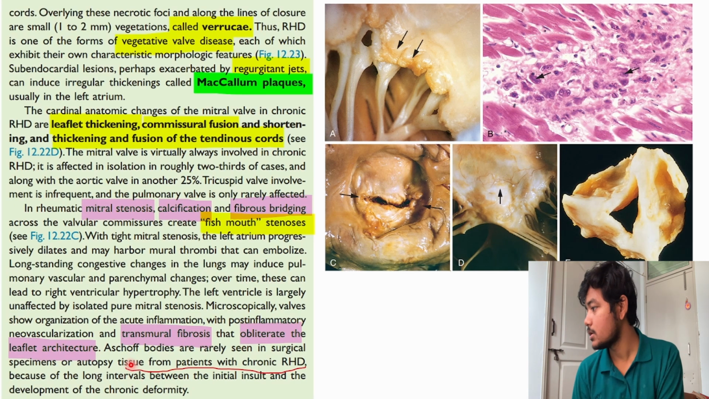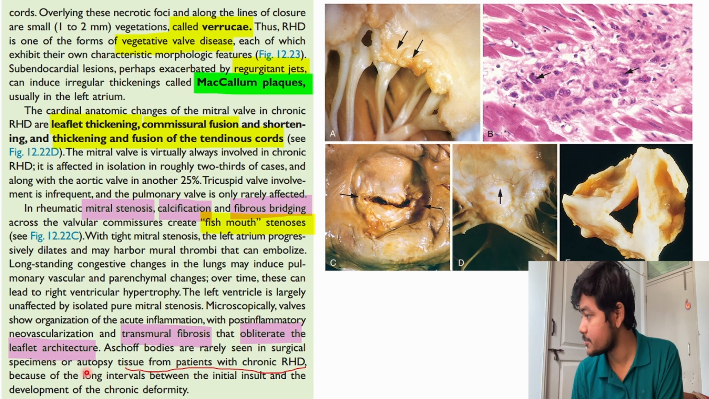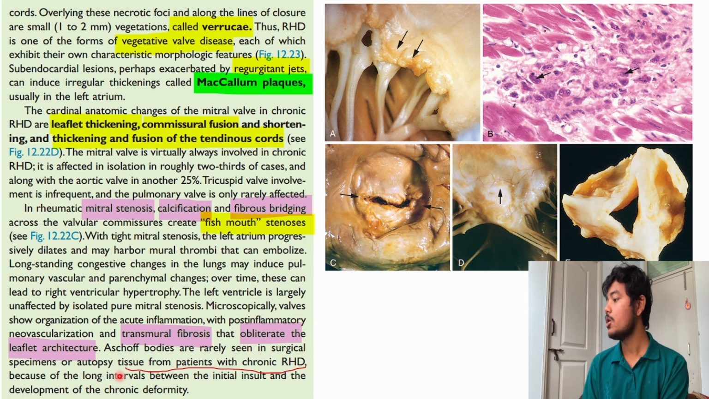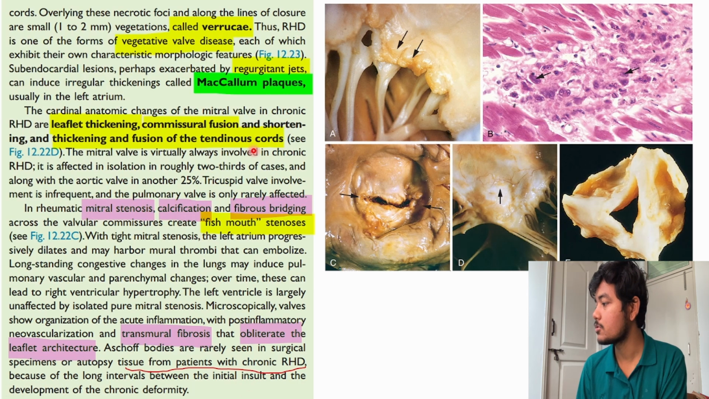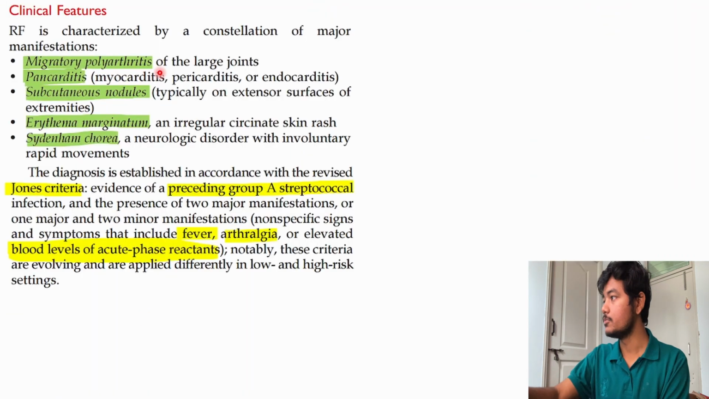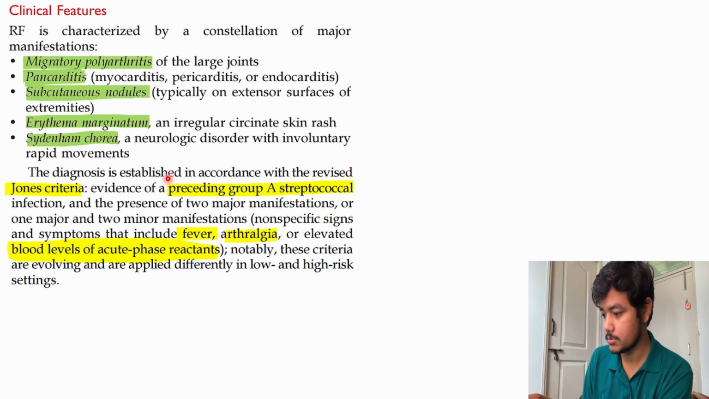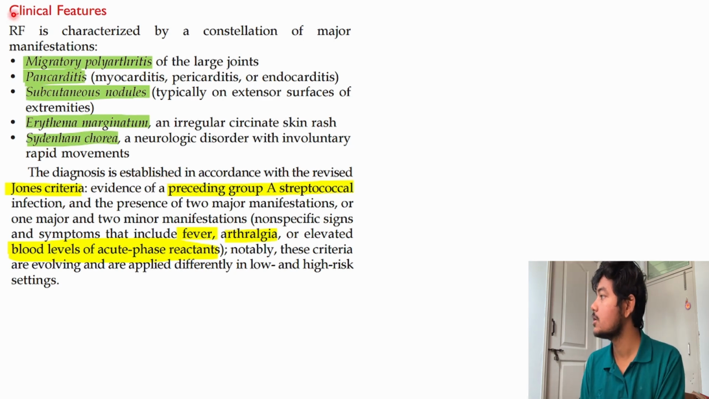Architecture and everything. Aschoff bodies are rarely seen in surgical specimens or autopsy tissue from patients with chronic rheumatic heart disease because of the long interval between the initial insult and the development of the chronic deformity. So Aschoff body is rarely seen in surgical specimens and autopsy. You just read that part, okay? We'll move on. I don't want this video to go too long, then it will be difficult for me to edit.